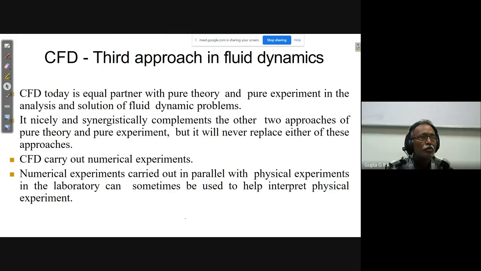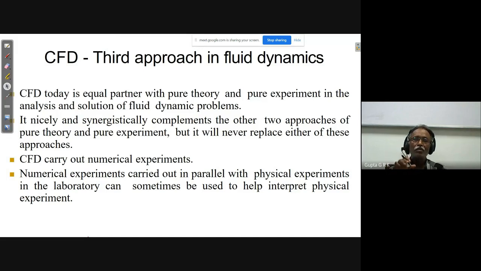So it is a third approach to fluid dynamics. And as I told, we cannot just avoid analytical and experimental. CFD today is an equal partner with both pure theory and pure experiment. Pure theory means analytical. It nicely and synergistically complements the other two approaches of pure theory and pure experiment, but it will never replace either of these approaches.